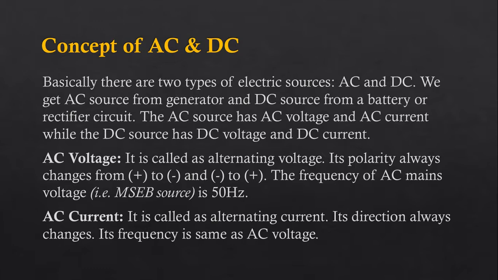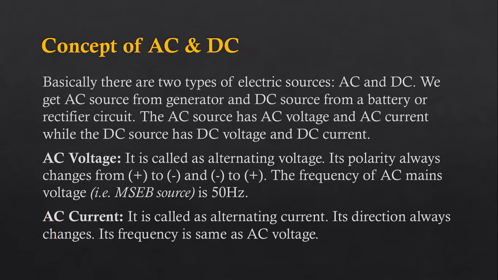So the polarity of such voltage always changes, and the frequency of the change of the polarity in AC mains voltage, particularly in India, is just 50 Hertz.